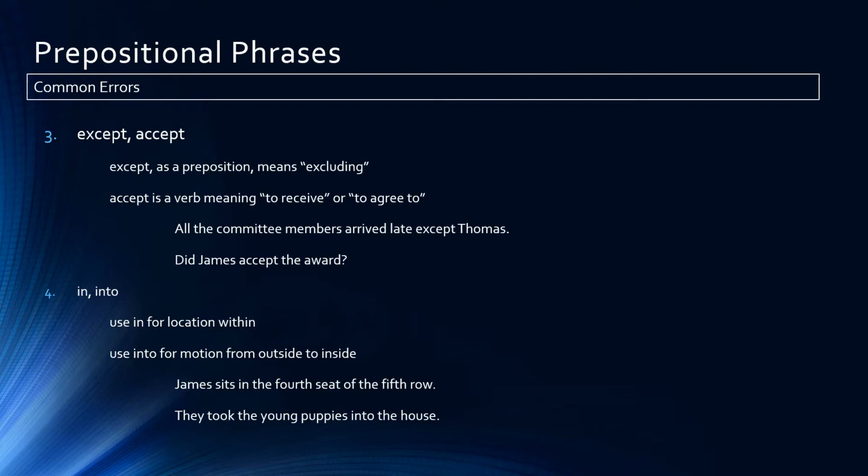We sometimes just simply say they took the young puppies in the house. But actually the proper and the correct way of using that preposition would be they took the young puppies into the house. And James does not sit into the 4th seat. He sits in the 4th seat. So in is used for location. Into is showing motion from outside to inside.